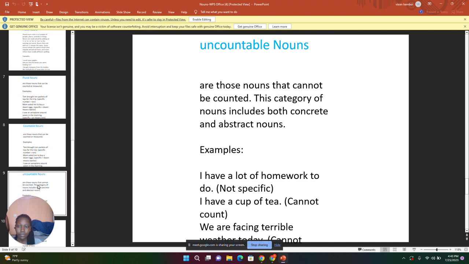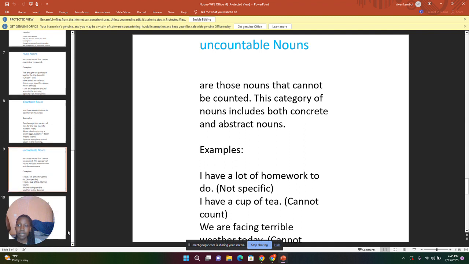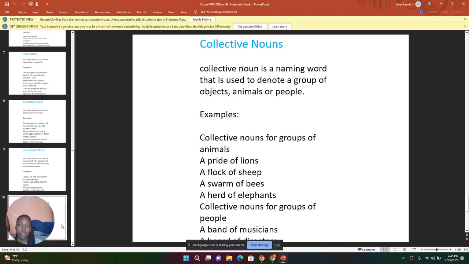We are going to look at the last type of noun, that is the collective nouns. When we say collective noun, we mean that this is a naming word that is used to denote a group of objects, animals, or people. These are the naming words that are used to denote a group of objects, animals, or people.